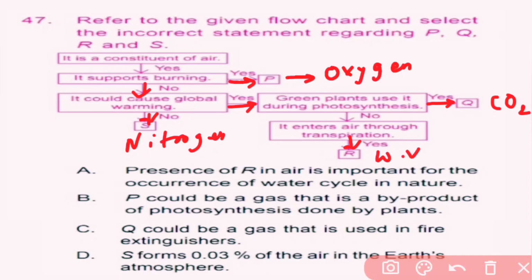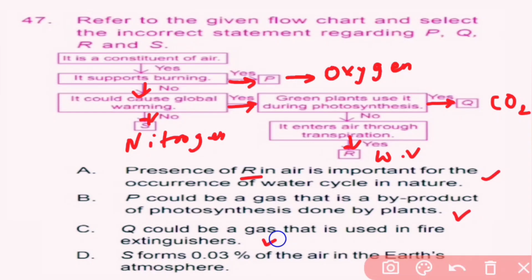Option A. Presence of R in the air is important for the occurrence of the water cycle in nature. So the presence of water vapor in the air is important for the water cycle in nature. So it is correct. Option B. P is oxygen. Oxygen could be a gas that is a byproduct of photosynthesis done by plants. It is correct. Option C. Q is carbon dioxide. Carbon dioxide could be a gas that is used in a fire extinguisher. So it is also correct.